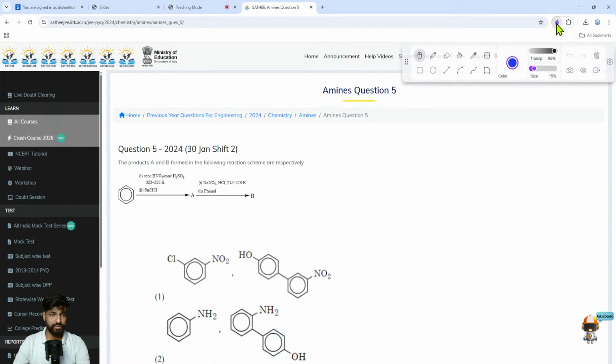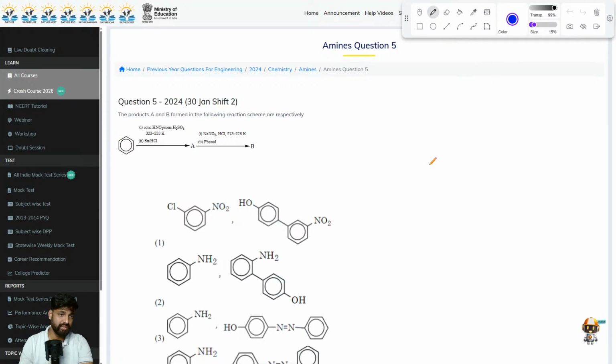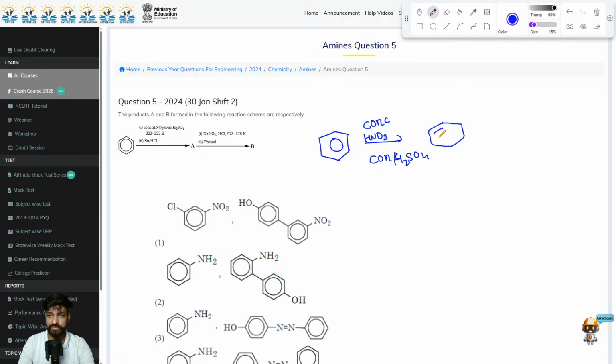In this question, you are actually given 4 steps in total. If you look closely, you will see 4 steps. What are those 4 steps? In the first step, we are treating our given benzene with concentrated HNO3 and concentrated H2SO4. This is your nitrating mixture. This was asked in 2024, on the 30th of January in shift 2. It will result in the formation of nitrobenzene. So this is your first product.